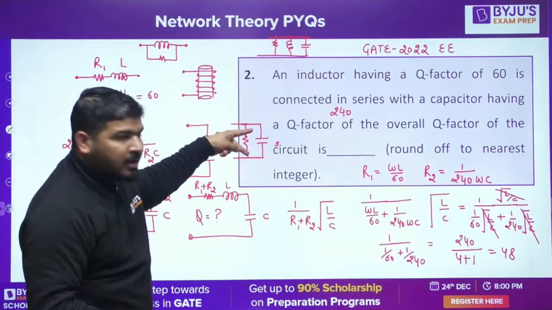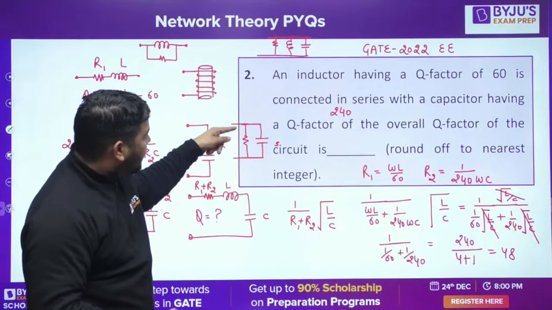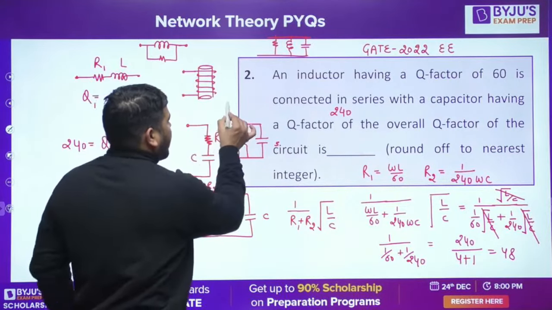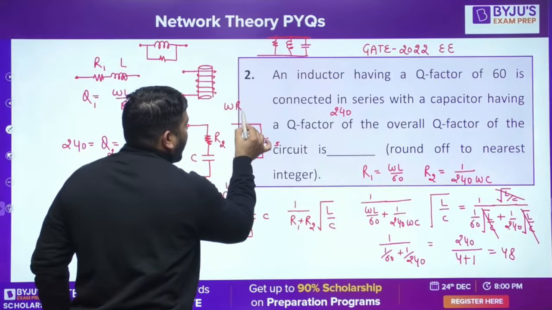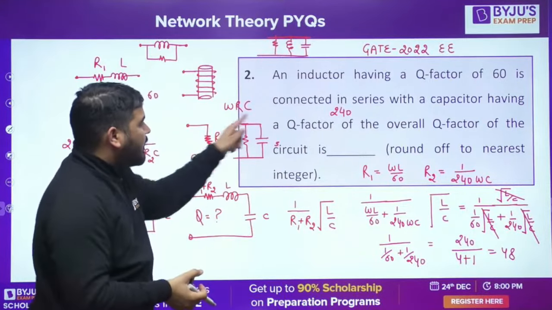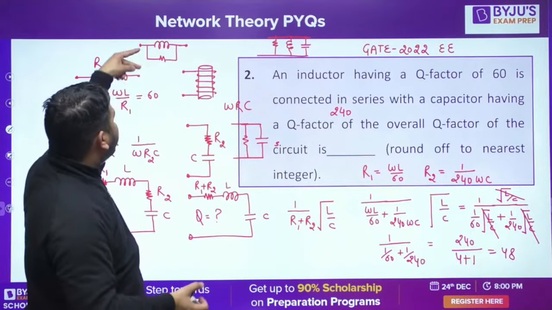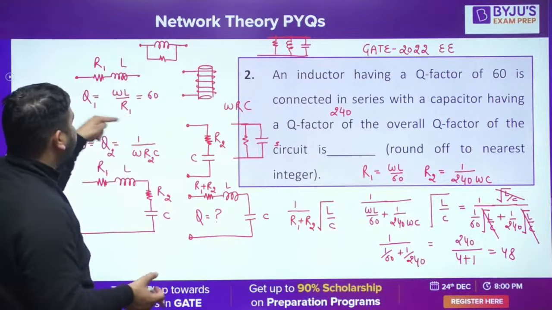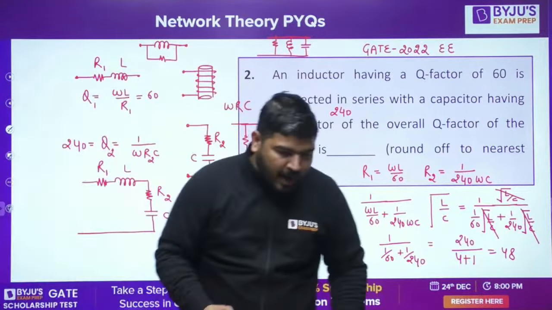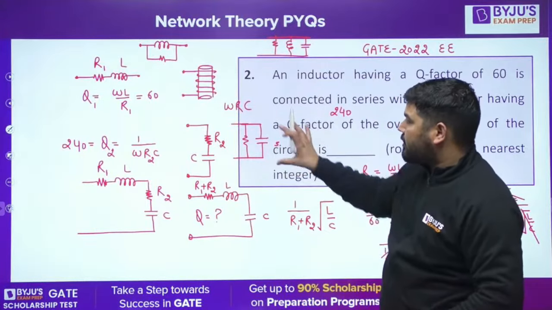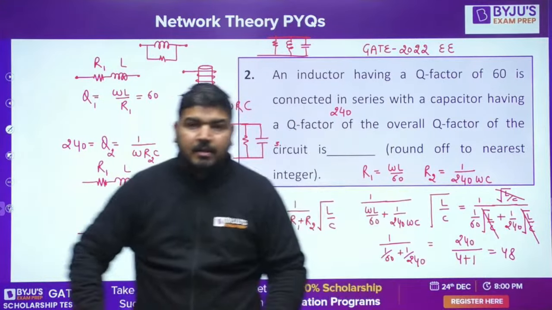Now if you use this model, then the quality factor will be omega RC. This will be the quality factor, and here the quality factor will be different. This will not be the quality factor now. Is it fine? So you have to be careful whether you are connecting them in parallel or in series.